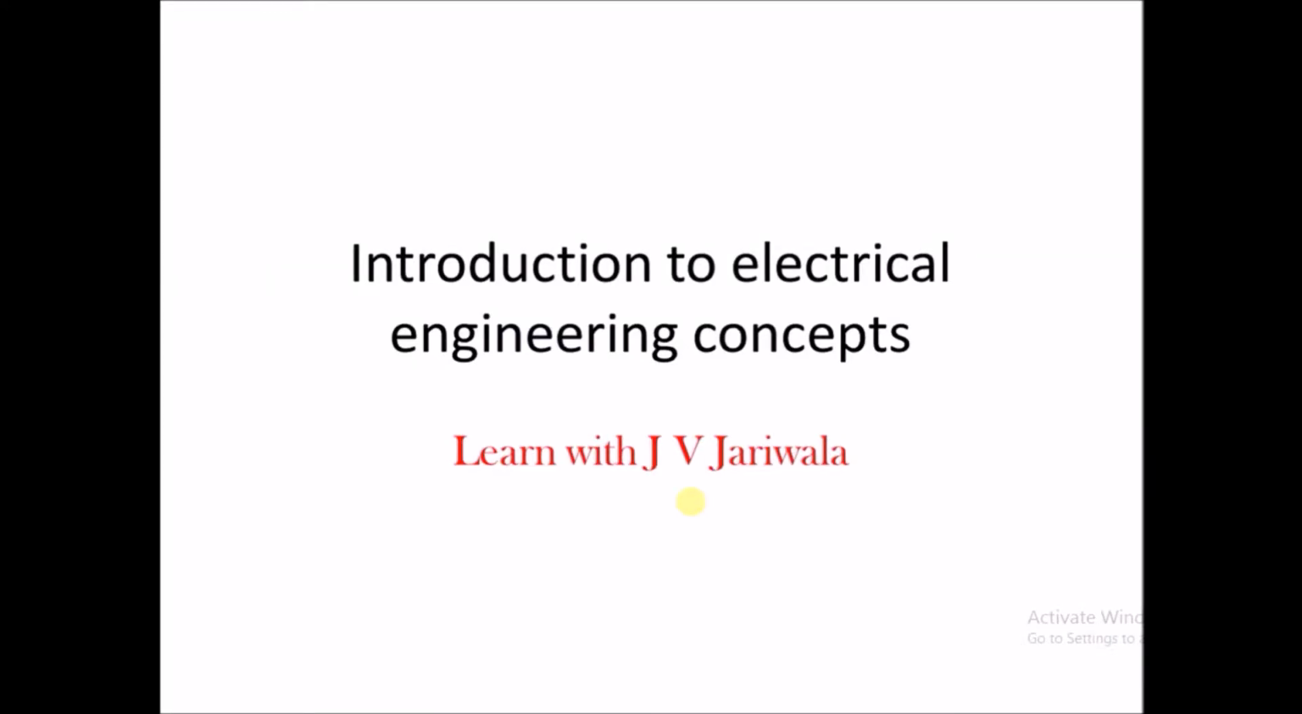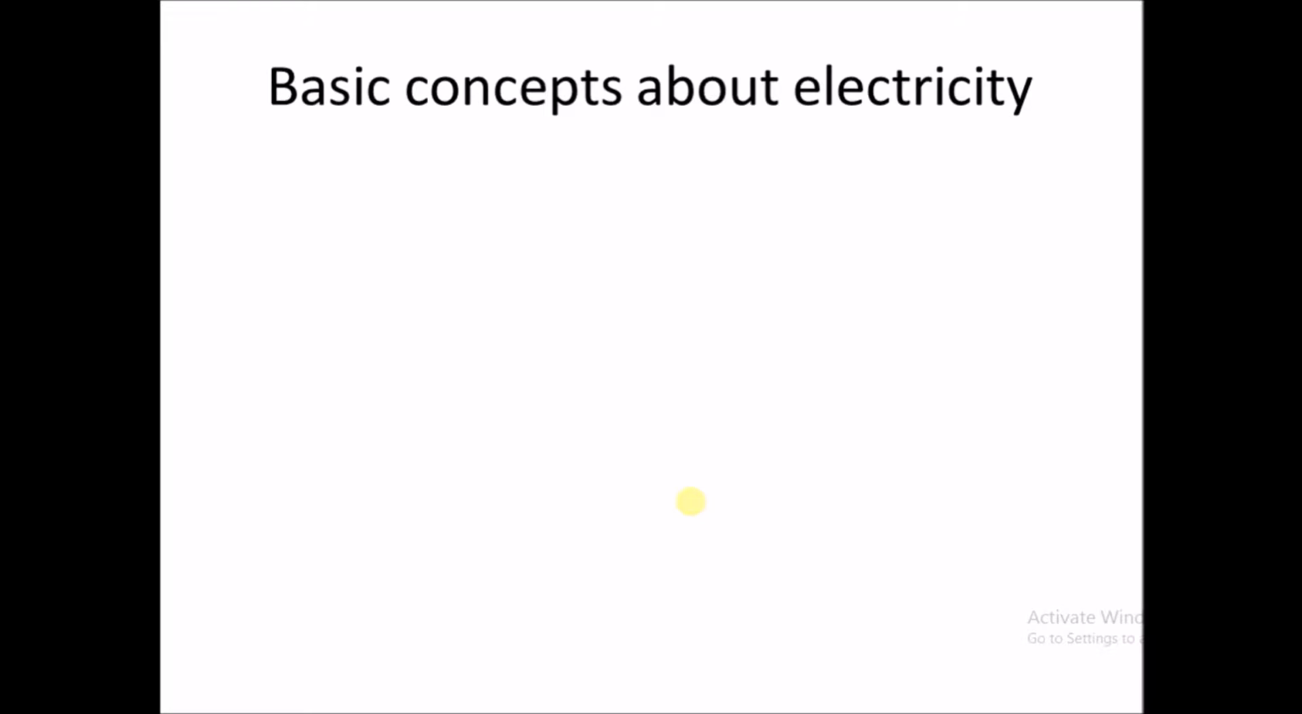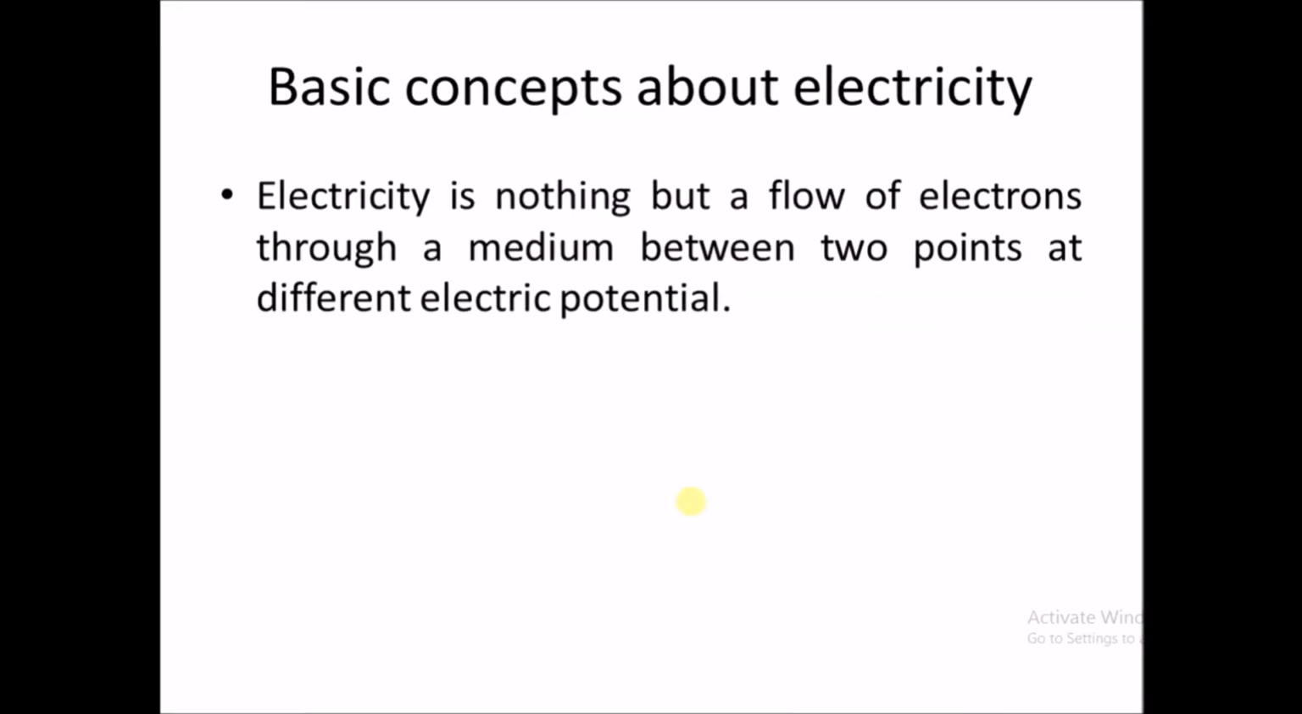Today, in the introduction to electrical engineering concepts, we will discuss very basic things about electricity. That is, what is current, what is electron current, what is conventional current, and what are the types of electricity, that is, the classification of electricity. Now, we shall begin with the very first basic: what is electricity. So, the basic concepts about electricity.